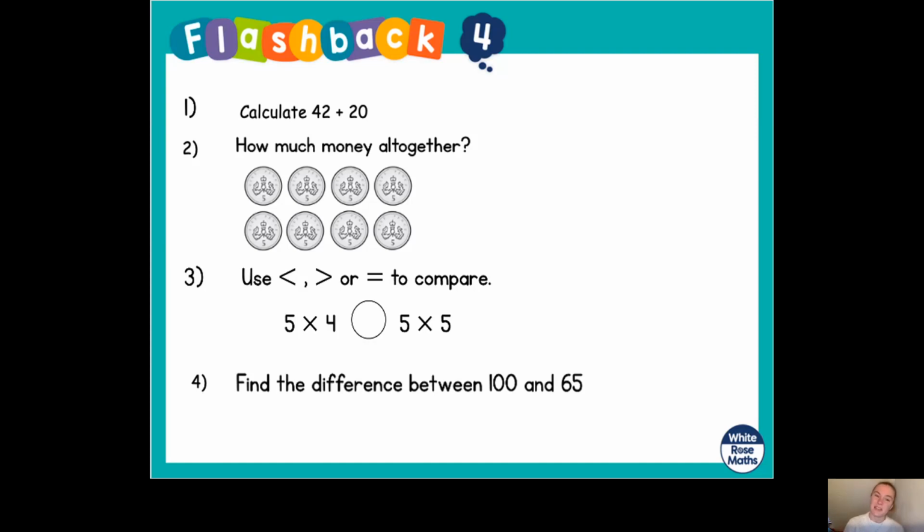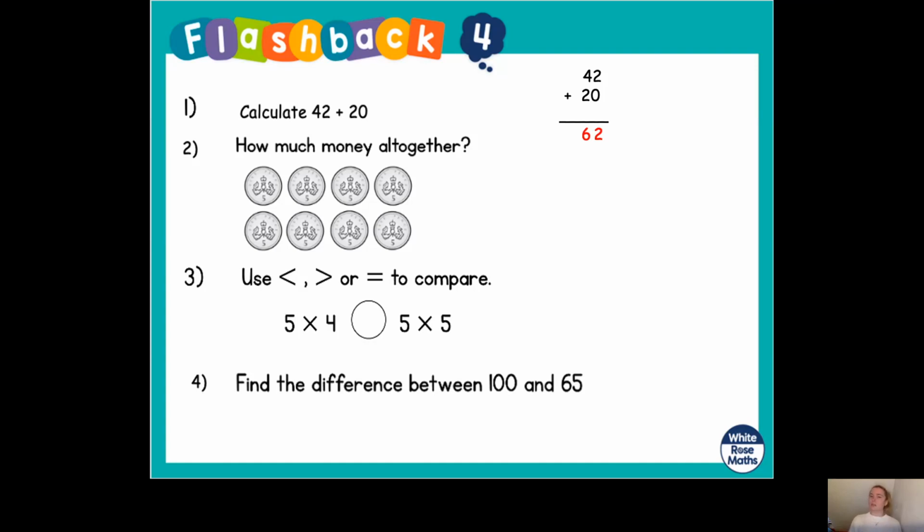Okay, so let's see how you got on. Number 1, calculate 42 plus 20. I should hope that you'd be able to do this without column addition, but I'm going to show you column addition to make it really clear which digit changes. So let's start with the ones. 2 plus 0. Well, if we add 0 to a number, the number doesn't change, does it? It will still give us 2. And then let's add the tens. 4 plus 2 equals 6. There you go. So 42 plus 20 equals 62.